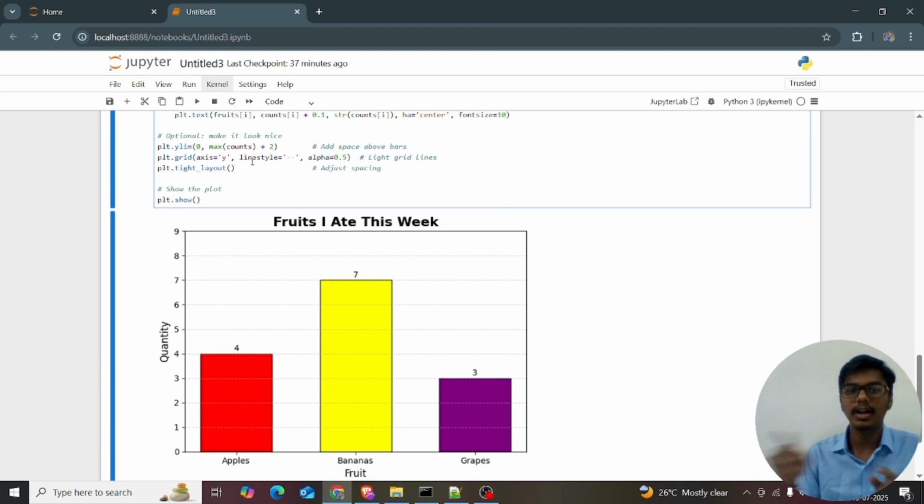If you want to put a star as well, you can put it, and the O also; O means a dot. Alpha means the light grid. It's transparency. Remember about the alpha, it's transparency, so alpha is equal to 0.5. I just want a tight layout. Okay, so memorize it. These are continued for all the other charts above. These are the options, and we can add many more options.